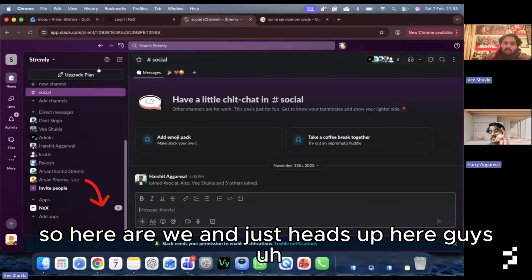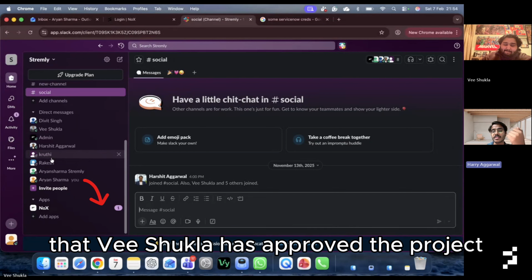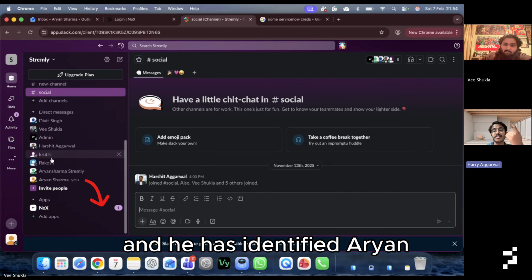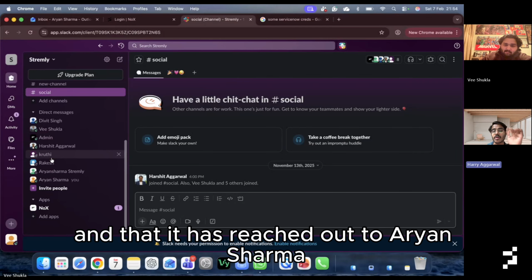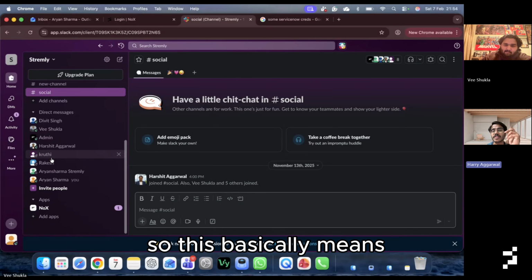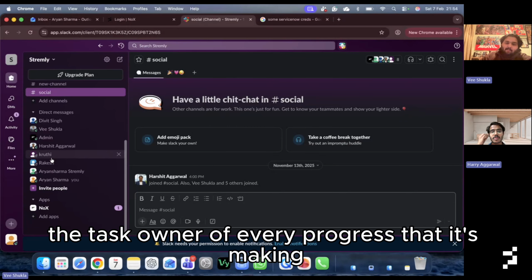So here we are. And just a heads up here, guys. On my Slack account, I have received a quick update that V Shukla has approved the project and he has identified Arvind Sharma as the technical architect, and that it has reached out to Arvind Sharma. So this basically means NoX is keeping me, the task owner, in the loop of every progress that it's making. Exactly.